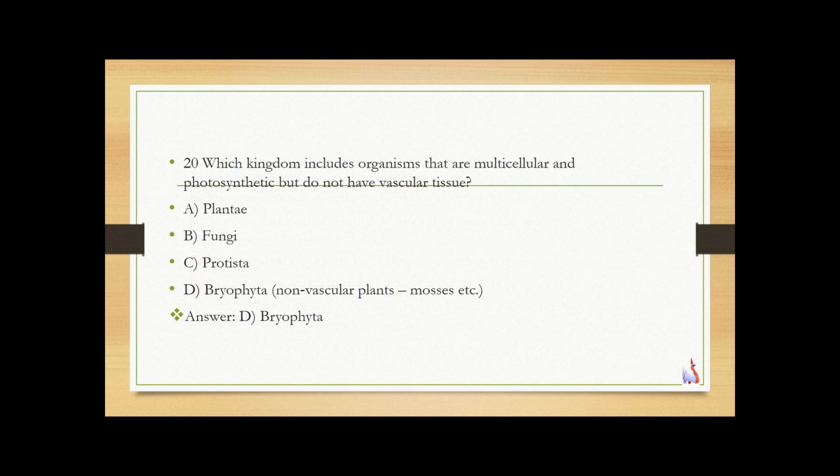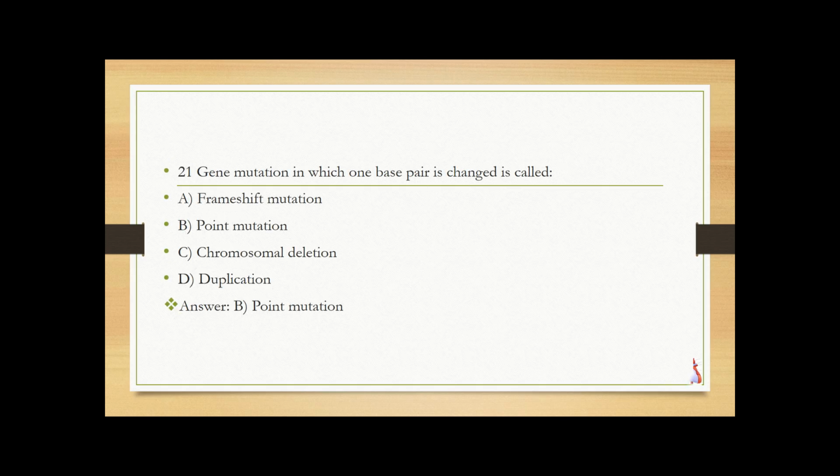So, which kingdom includes organisms that are multicellular and photosynthetic but do not have vascular tissue? Plantae, fungi, protista, bryophytes, non-vascular plants. Answer is bryophytes. Mosses and similar plants lack vascular tissue. Gene mutation in which one base pair is changed is called: frameshift mutation, point mutation, chromosomal deletion, duplication. Answer is point mutation.